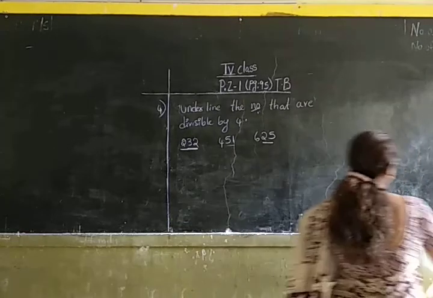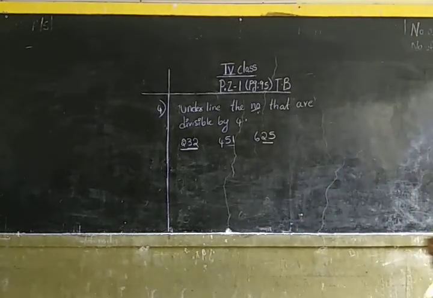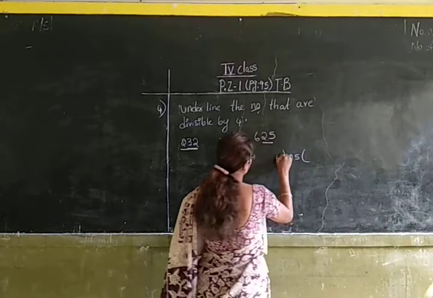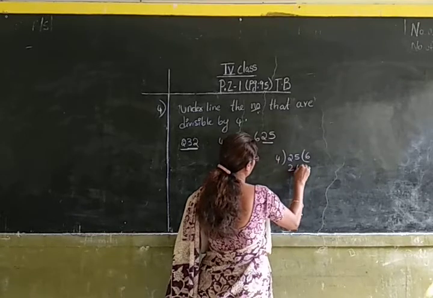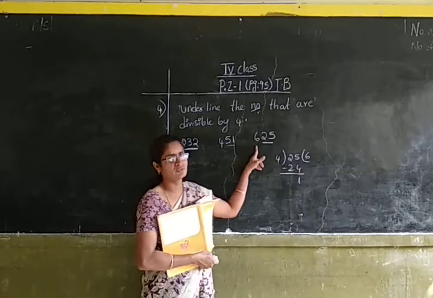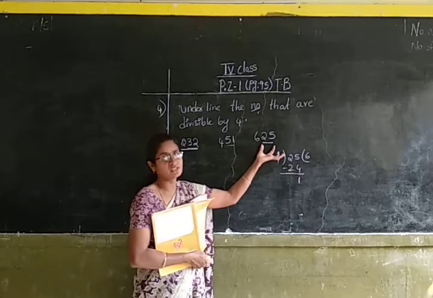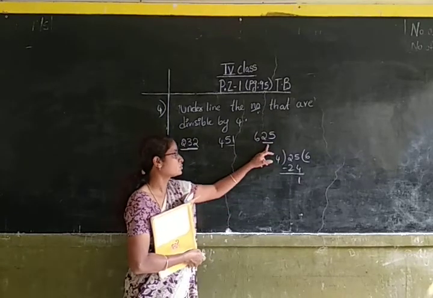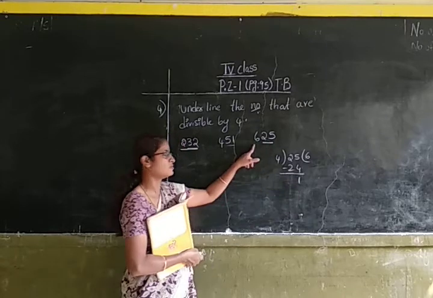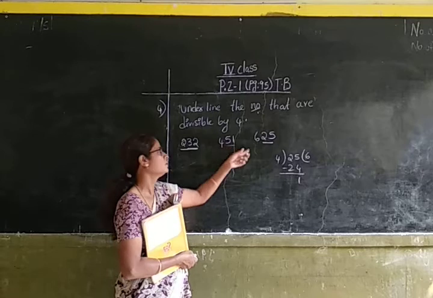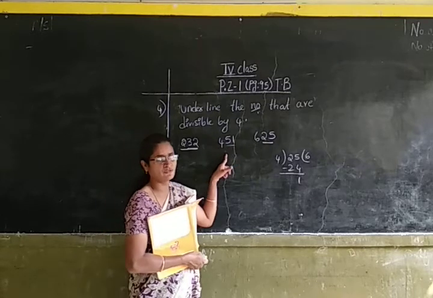Now let us check whether 25 is divisible by 4 or not. 4 6s are 24. Here also a remainder 1 is left. So this number is not divisible by 4. If the last two numbers are divisible, it means the whole number is divisible by 4. Here the last two numbers are not divisible, so the number is not divisible by 4.